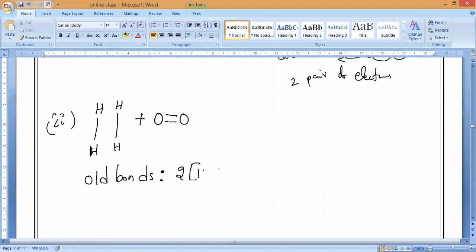Two hydrogens, yes or no? So two pairs of hydrogens and a single pair of what? Oxygen. So how am I writing? See, this is one pair of hydrogen, this is another pair of hydrogen. That is why I am writing like this.